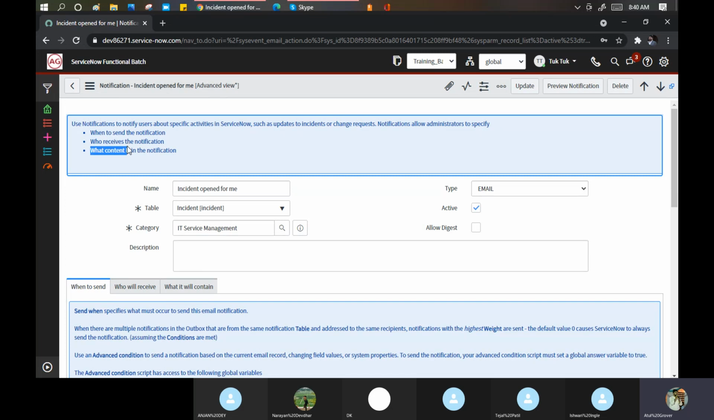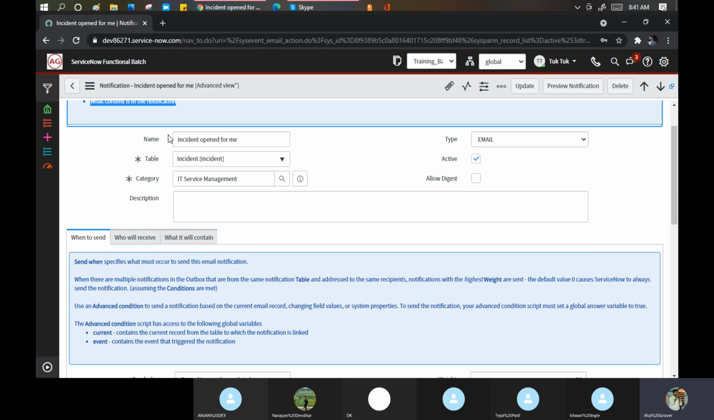Very simple example. You want to tell someone that you cleared your BTech. When to send? When I cleared the BTech exam and got my degree. Who receives the notification? My parents. What content in this notification? It's my pleasure to inform you that I got my BTech degree. It means all these things are required for a notification. Other than that, nothing else is needed. When, who, and what are required in a notification. Now, the name of the notification.